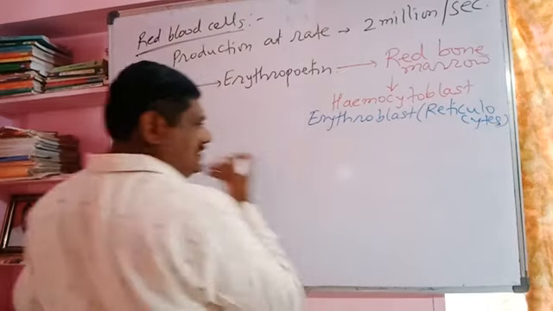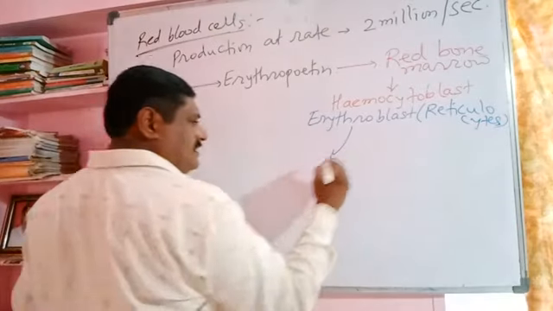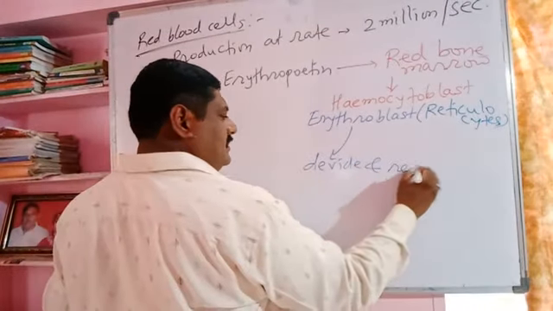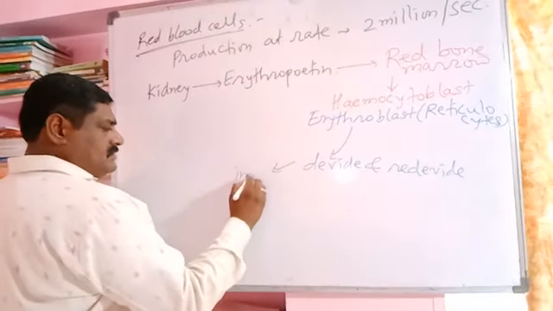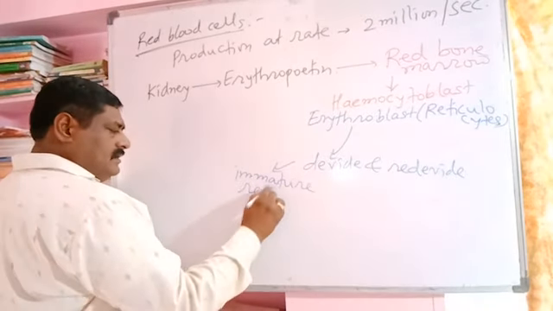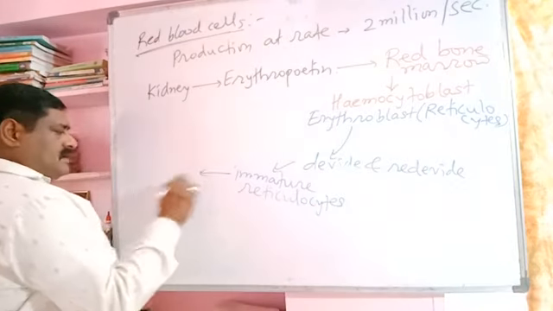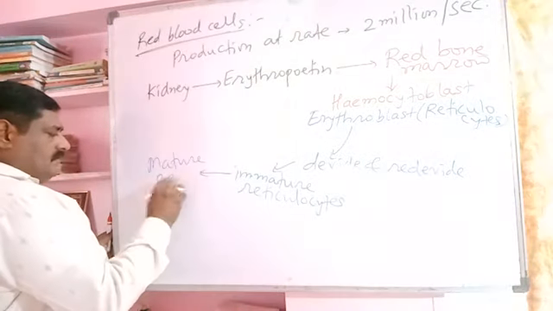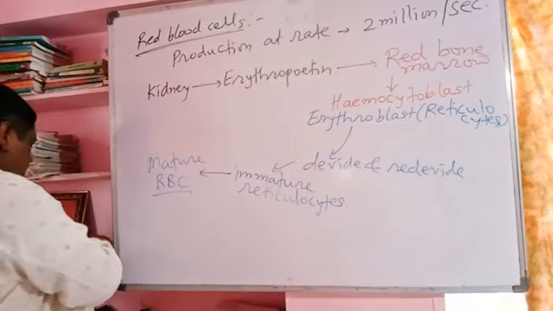These cells are the parent cell of the RBC. These cells divide and redivide to form immature reticulocytes. These immature reticulocytes contain all the cell organelles and nucleus. After that, the immature reticulocytes get converted into mature RBC, where the membrane-bound cell organelles and the nucleus degenerate. Centrosome also degenerates.